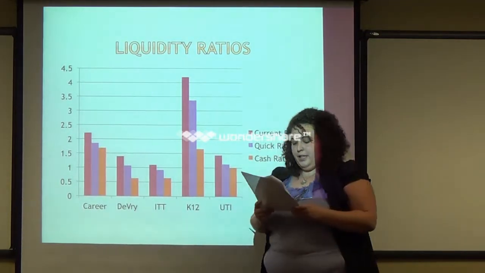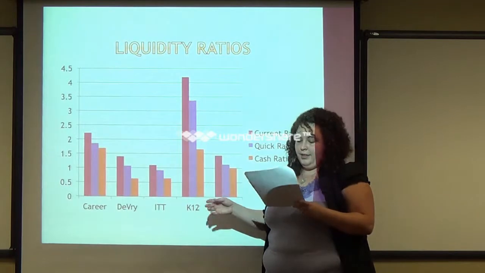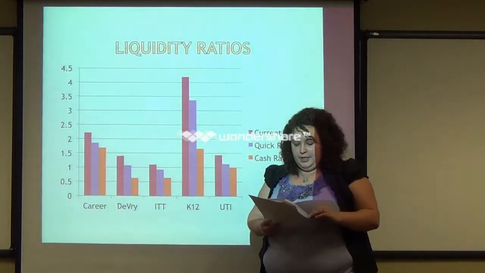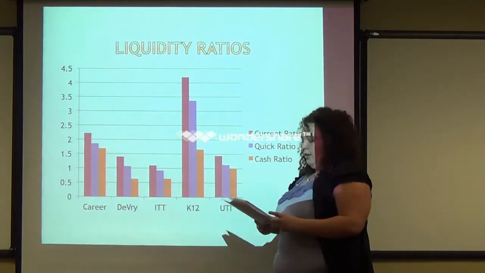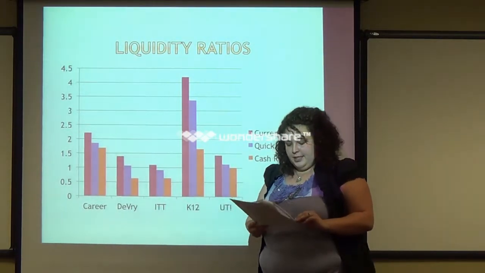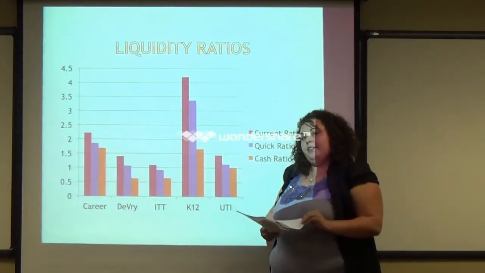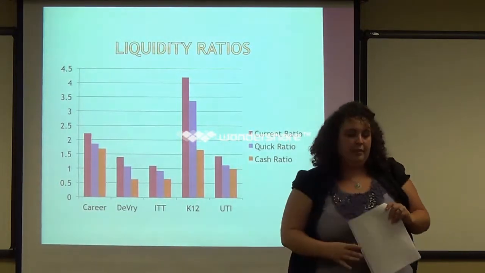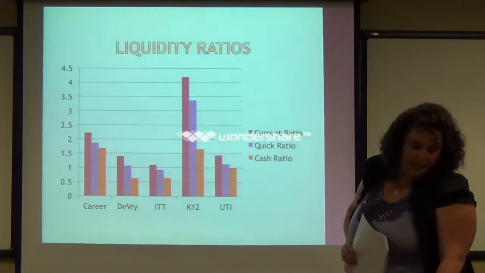ITT is in last place with only their current ratio above 1, which is still pretty good because they could pay their short-term debt if they had to by selling all of their current assets. ITT also has the most short-term debt, which is 6%. So K-12 is definitely dominating liquidity.